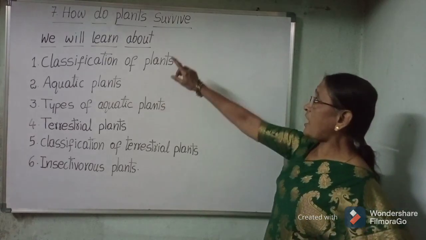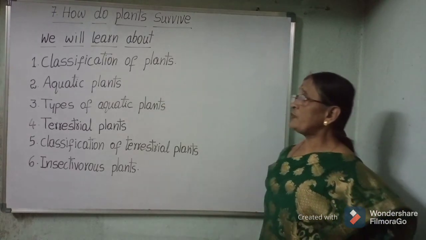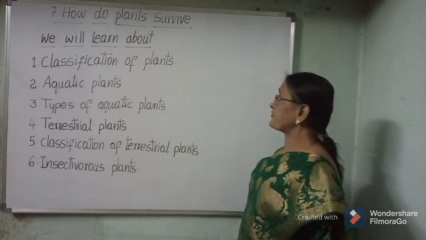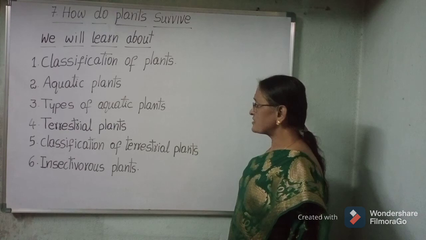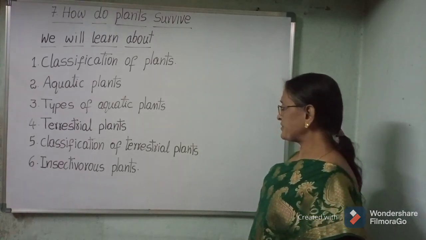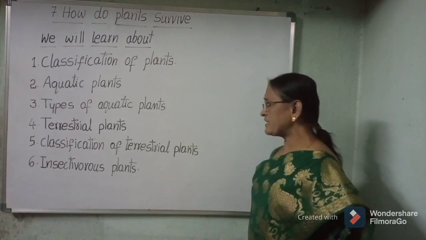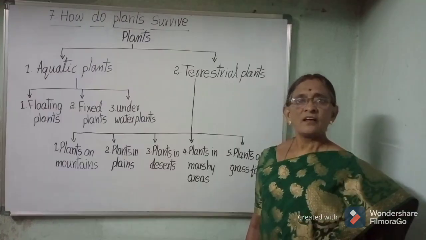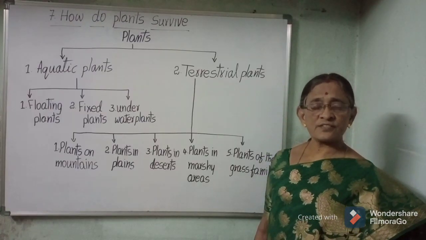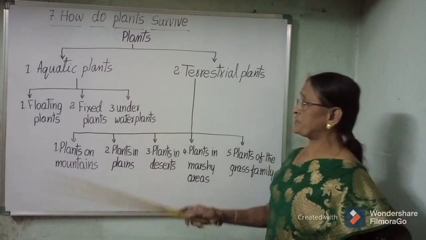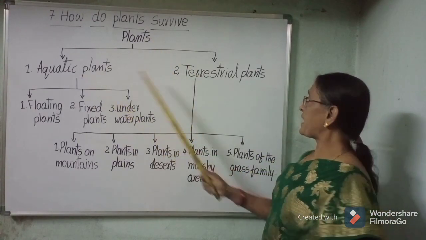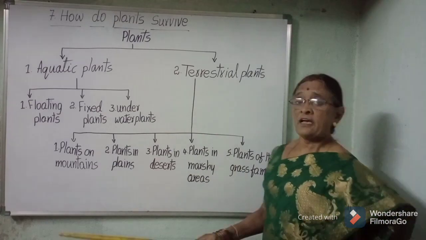Our lesson is how plants survive. We will learn about classification of plants, aquatic plants, types of aquatic plants, terrestrial plants, classification of terrestrial plants and insectivorous plants. According to their habitat, the plants are mainly classified into two groups. They are aquatic plants and terrestrial plants.